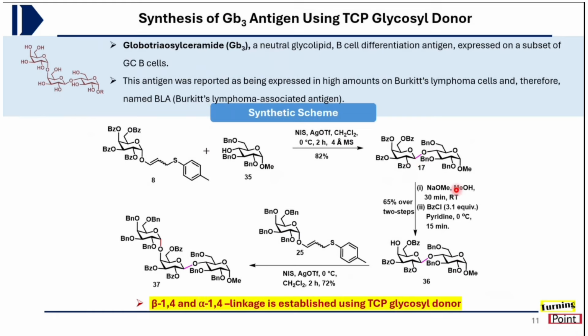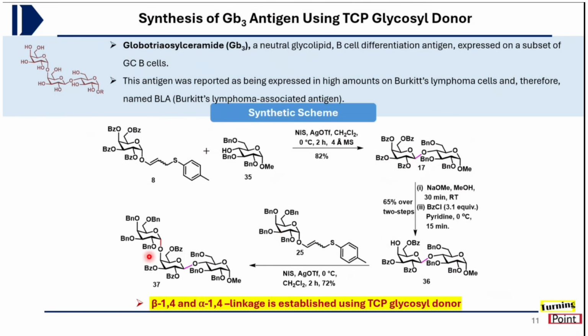And in the presence of Zemplén condition, the ester-based protecting groups were removed, and selective benzylation led to the formation of this acceptor 36, in which the hydroxy group at the C4 position of this galactose moiety was free, and it was coupled with this armed TCP donor of galactose.